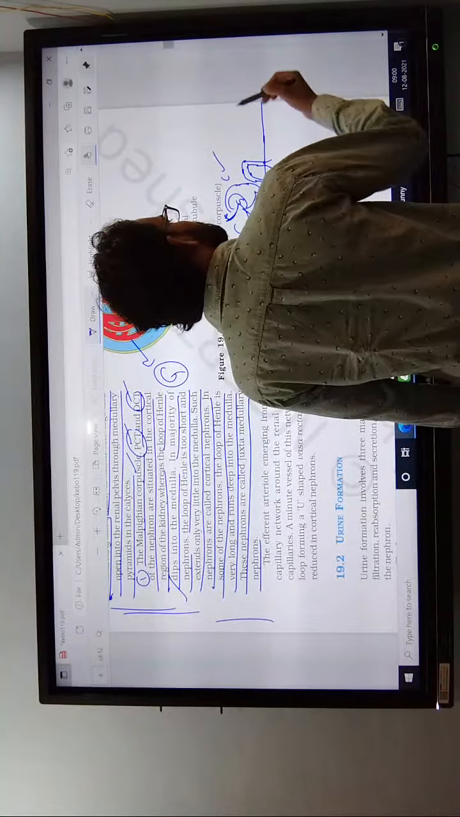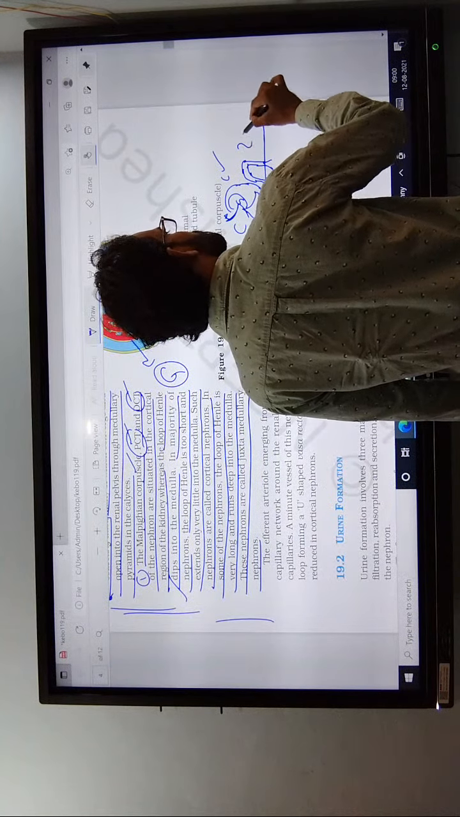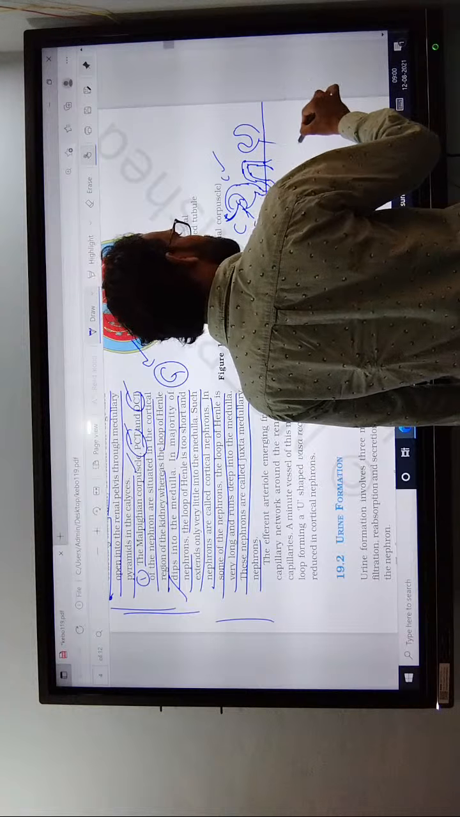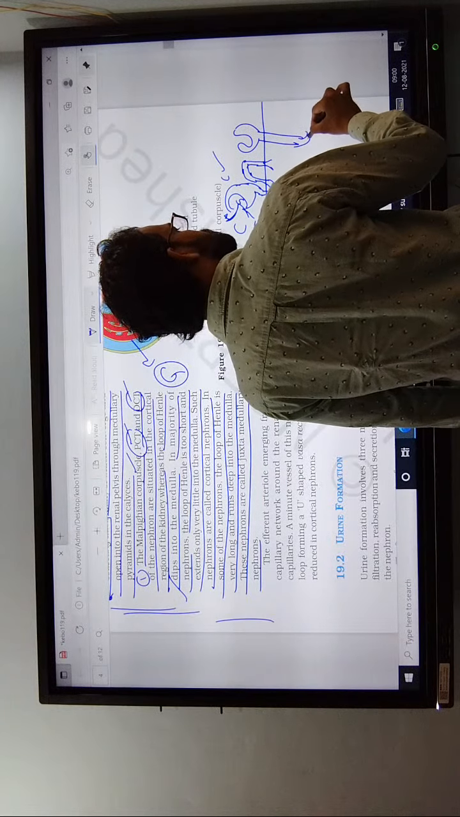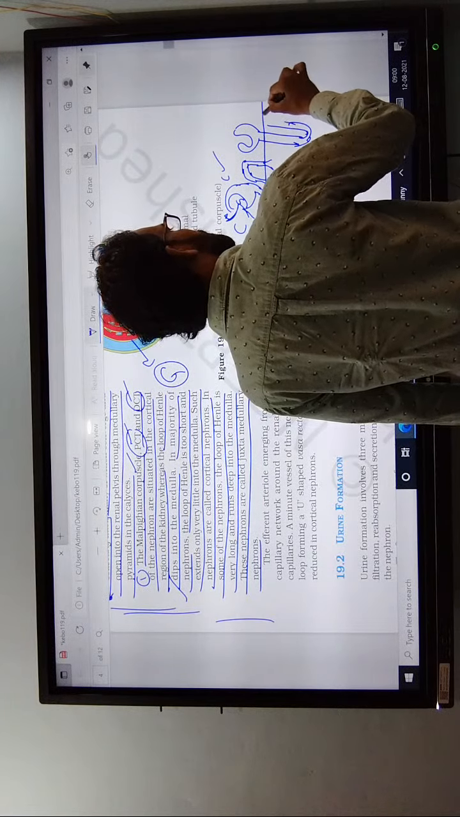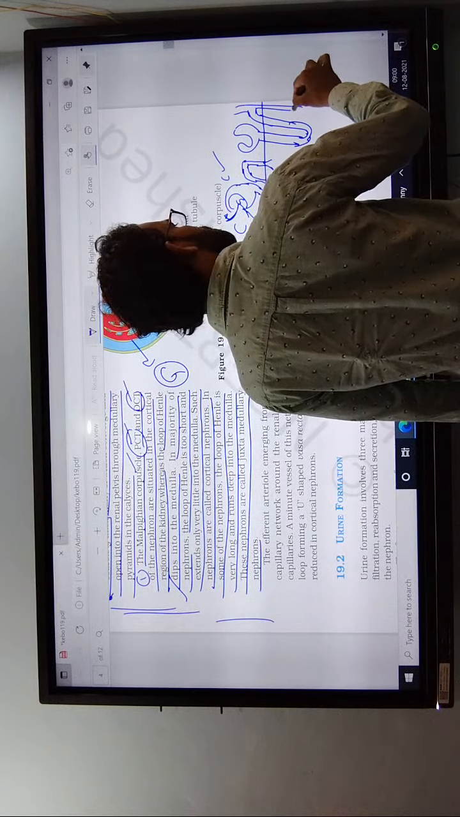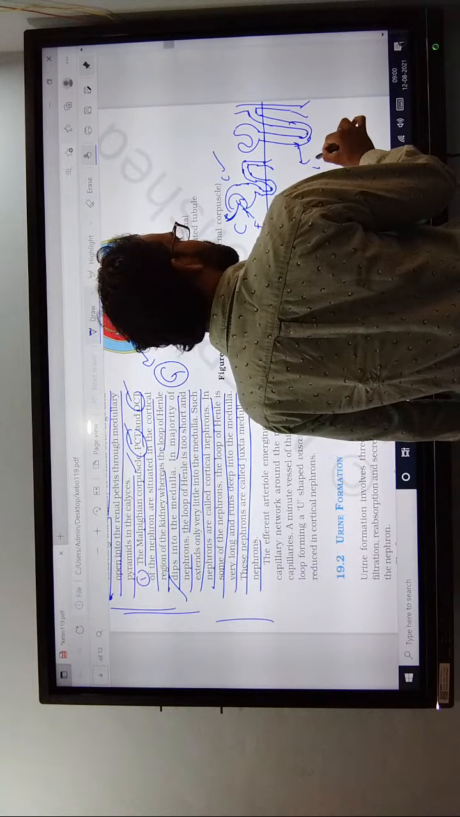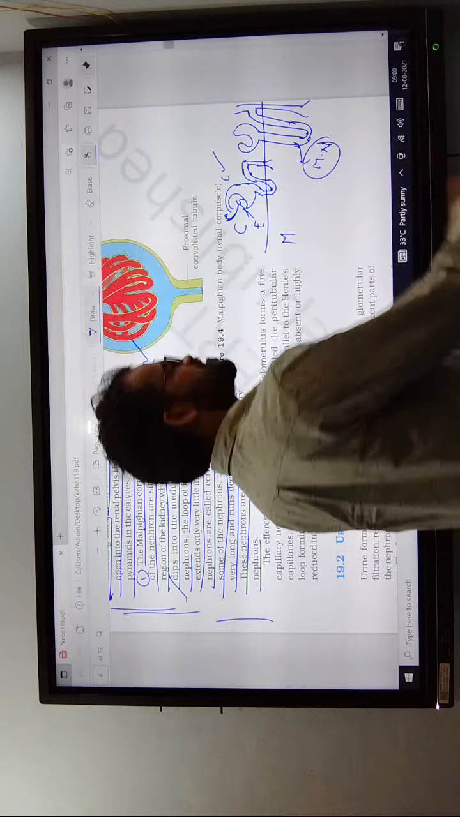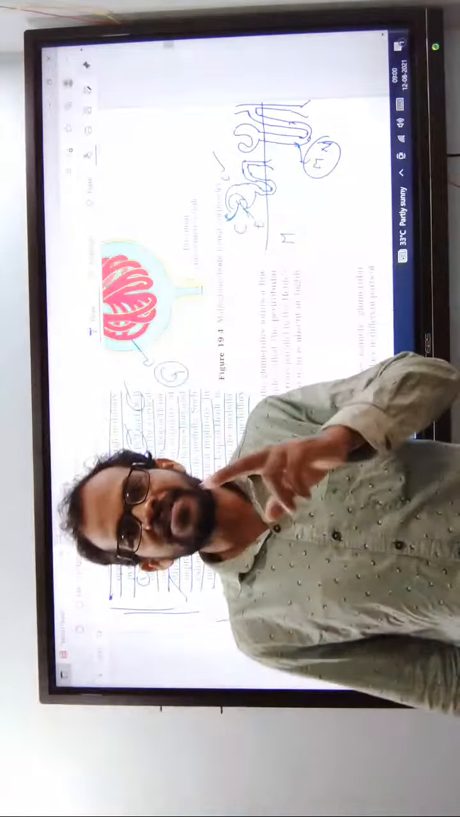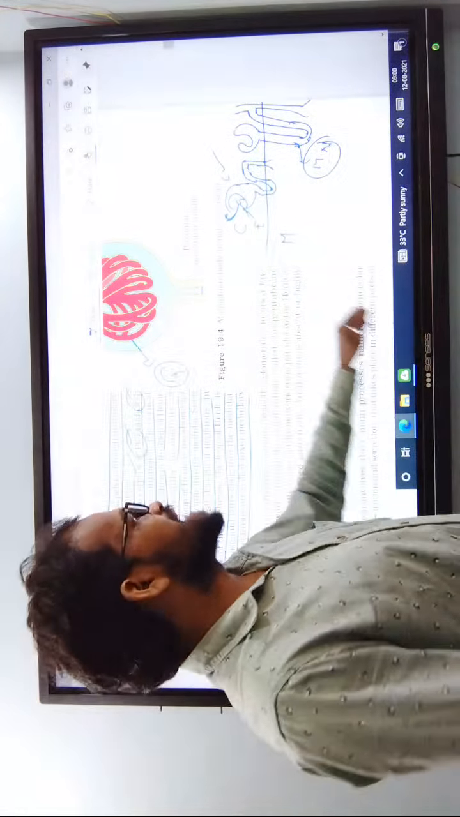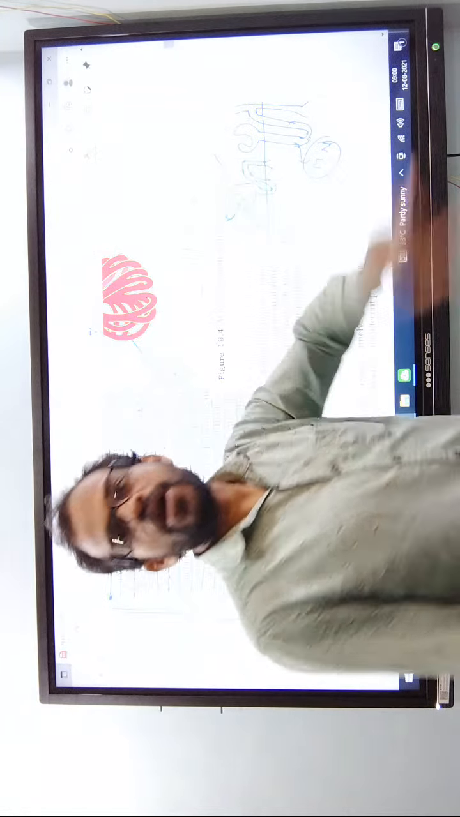For example, when the maximum part is located in the medullary area, the loop of Henle extends into the medullary area. That maximum part is nothing but the medullary nephrons. The nephrons are classified into two types. When the maximum part is located in the cortex, they are cortical nephrons.